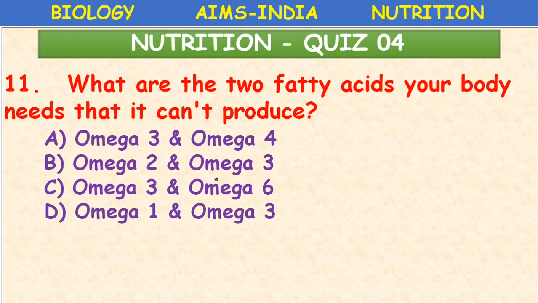Eating coconuts also includes these fatty acids. What are they? Omega 3, omega 6. These two fatty acids are very important for the working of the brain and growth of the brain in childhood. Okay.